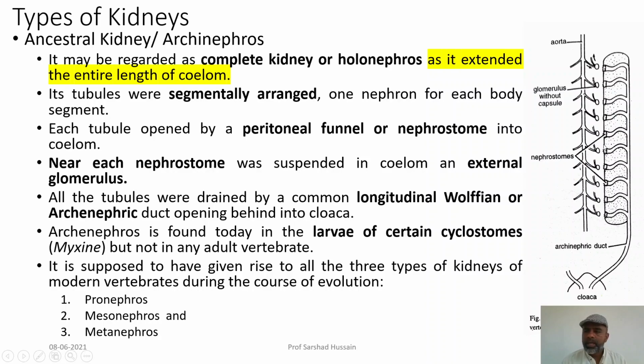This is the coelom, and very near to this nephrostome you have the hanging glomerulus without a capsule, because the capsule is normally formed by the end of the tubule, but the tubule is short in length and is not touching it directly. So, the coelom cavity receives the hanging free blood capillaries in the form of the glomerulus, and very near to it is the nephrostome, that is the opening of the tubule.